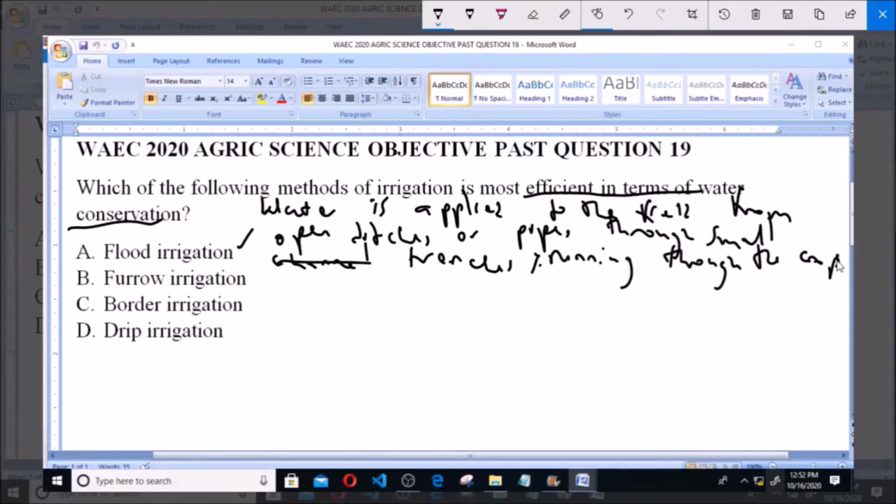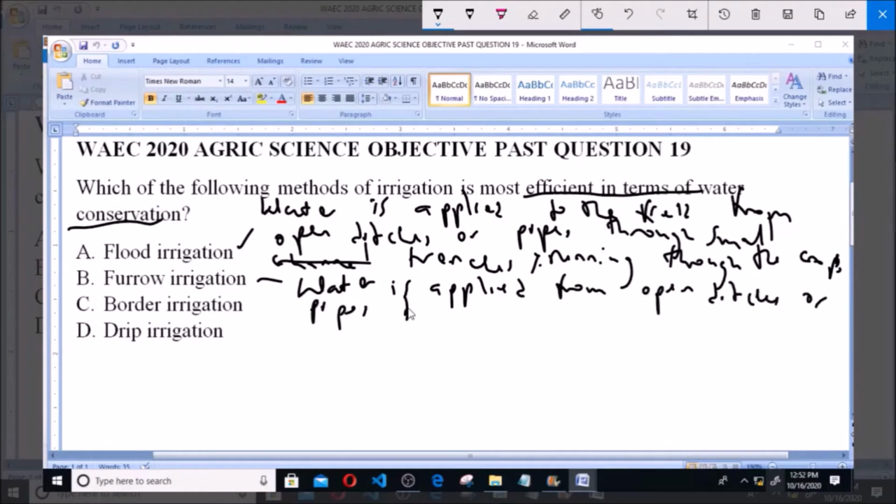And option B says furrow irrigation, and in furrow irrigation, water is applied to the field from open ditches or pipes through small channels or furrows. Okay. Now, in flood irrigation, pipes may not usually be used, so just the open ditches, okay, or trenches.